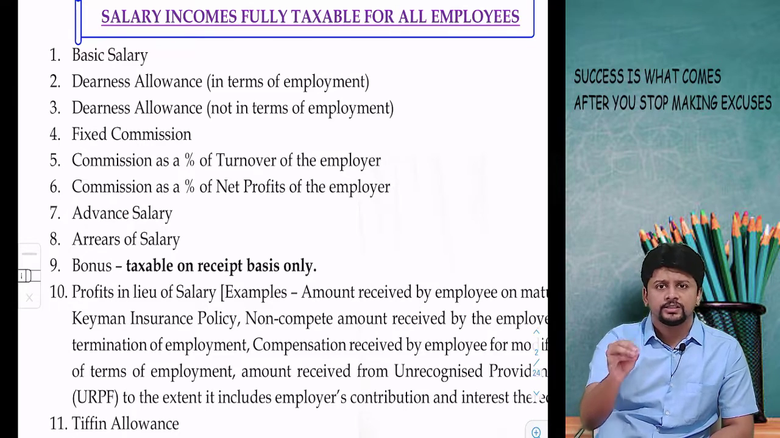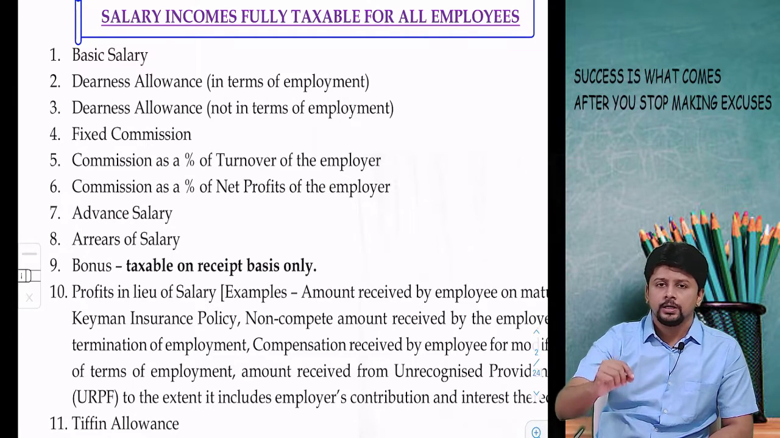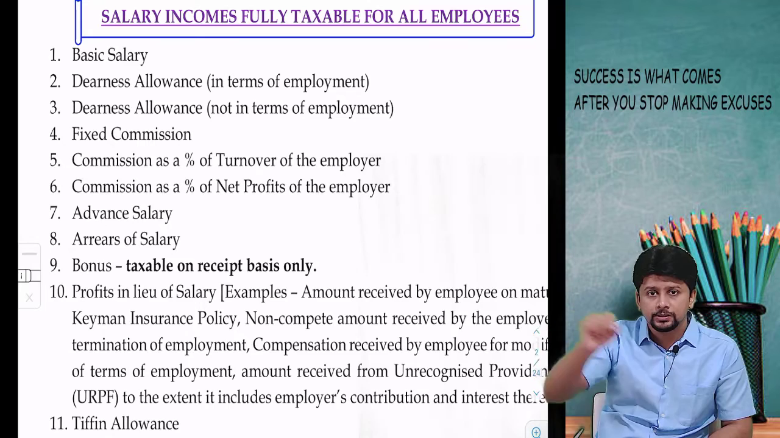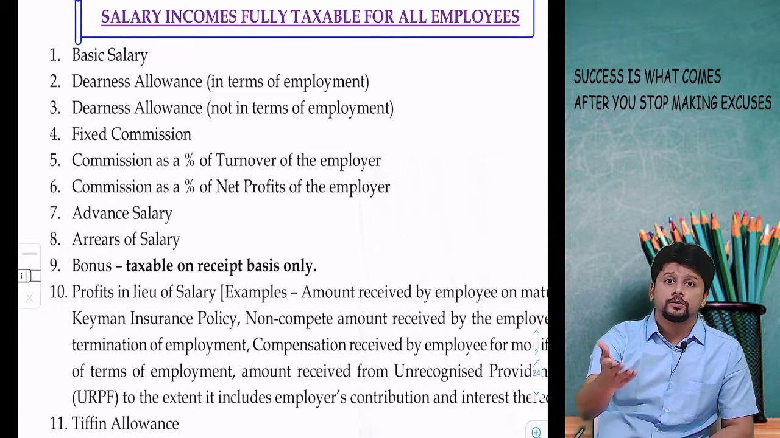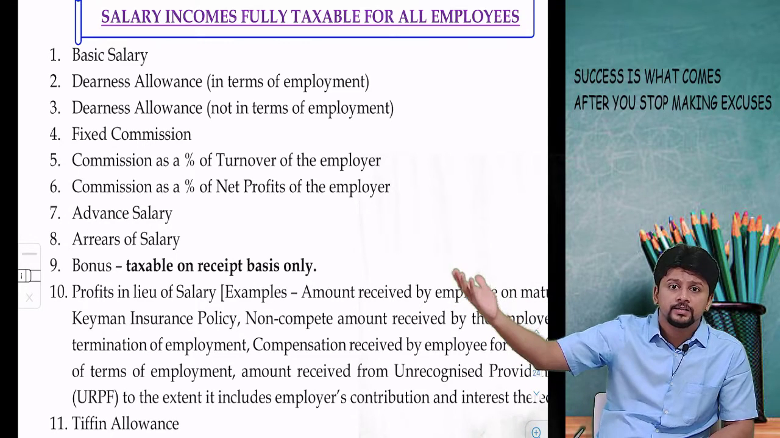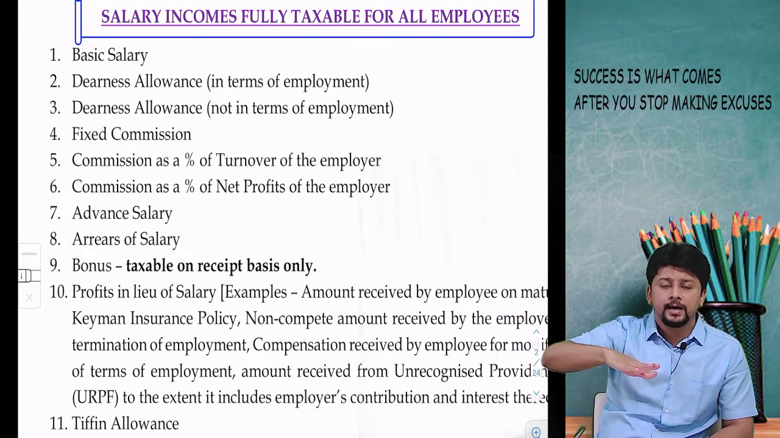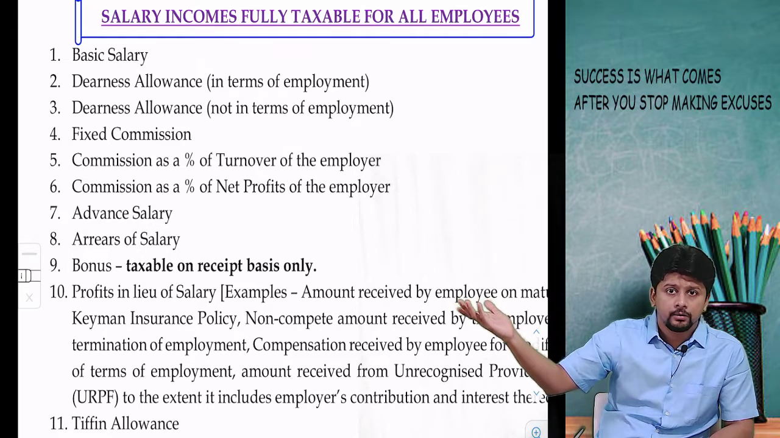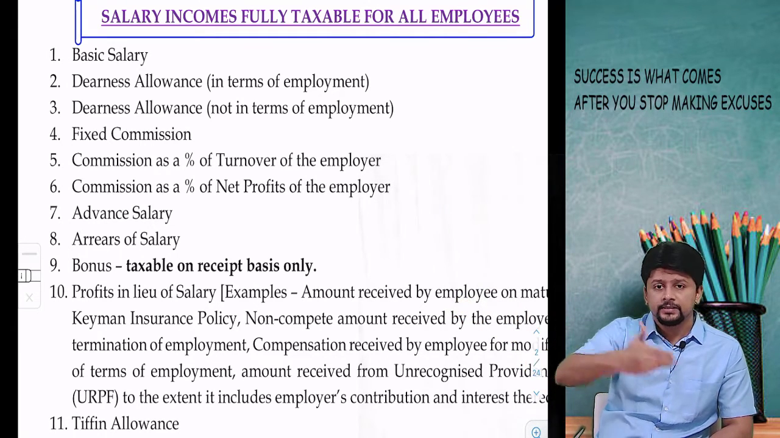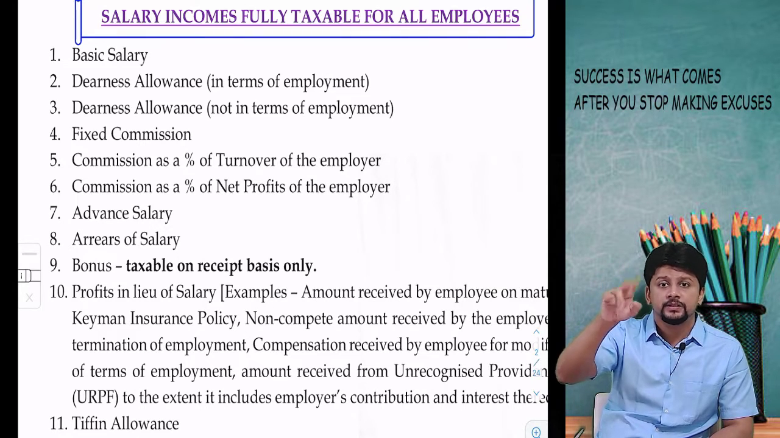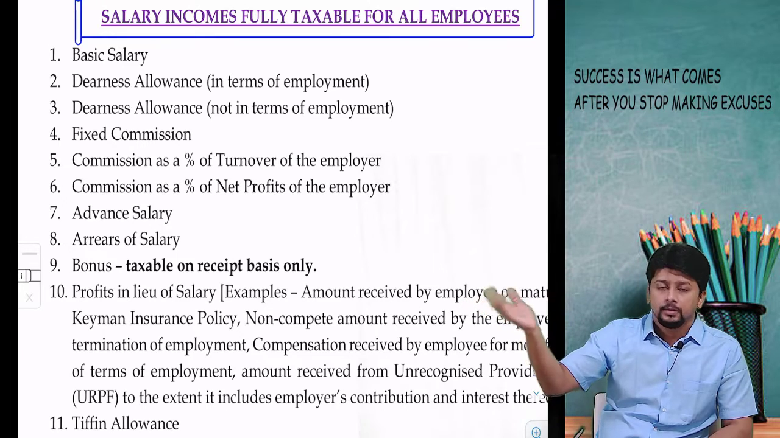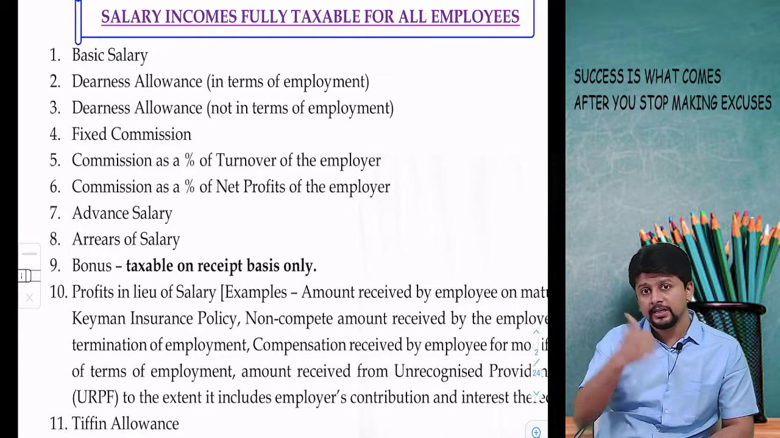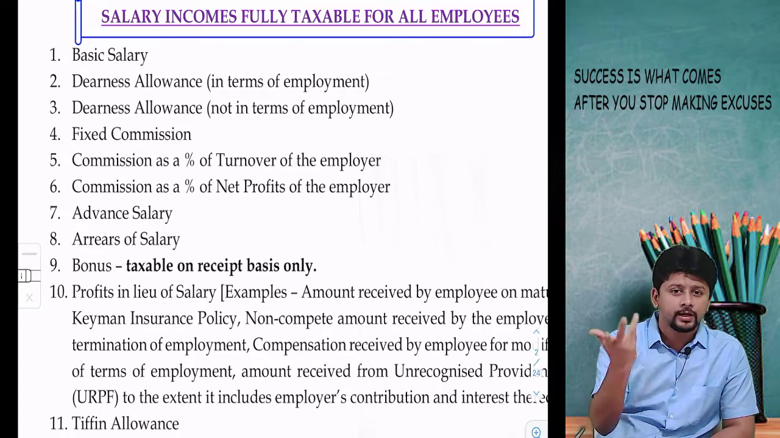Commission given on a fixed lump sum basis, commission given on the basis of the turnover, sales of the employer or profit of the employer, advance salary, arrears of salary, past years, past period salary becoming due now. So it was never due earlier. It was never taxed earlier. It is becoming due now. Salary is taxable on due basis or receipt basis, whichever is earlier. But arrears amount was never due earlier. It became due today, but it pertains to a past period. Fine, became due today, became taxable today.